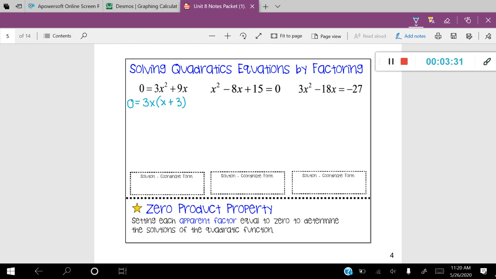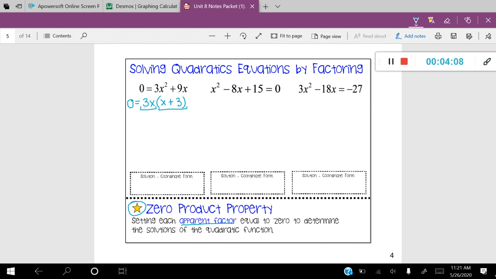Now I want to introduce to you this property, and you can see the property at the bottom. This is called the zero product property. It says, set each apparent factor equal to 0 to determine the solutions of the quadratic function. So let's talk about this idea of an apparent factor. When you're solving a quadratic by factoring, you're going to end up with two factors. These factors are called apparent factors. I just underlined them here in the problem. So we're going to use the zero product property to solve the problem. I'm going to set each one of these apparent factors equal to 0.